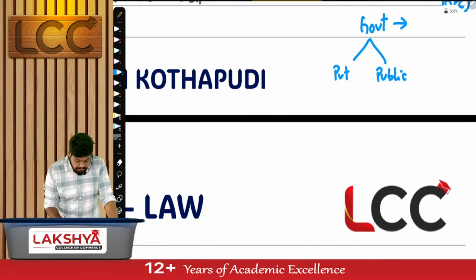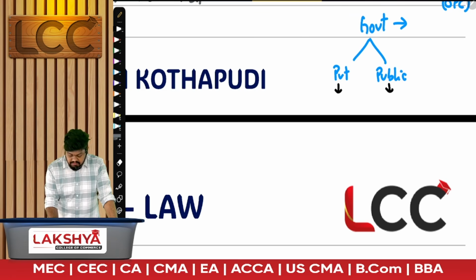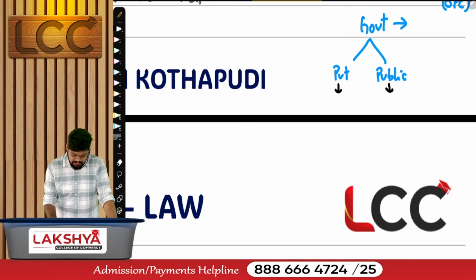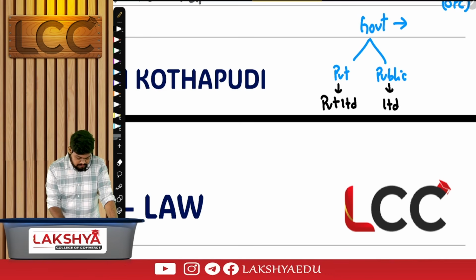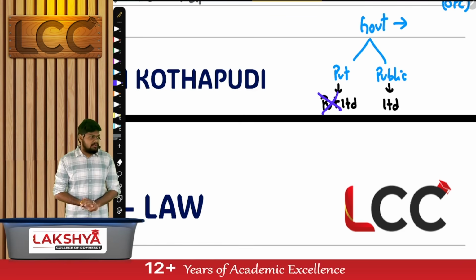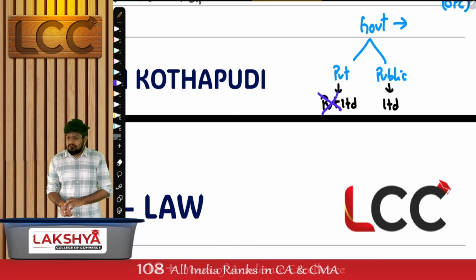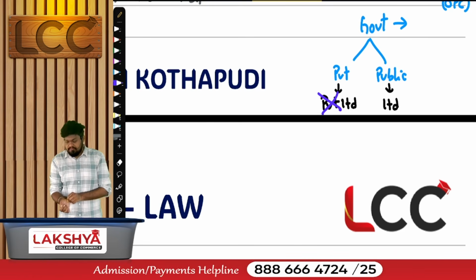If the government company is private, easier, give me the easier answer otherwise. If the government company is public, what will be the suffix? Limited. If the government company is private, then the suffix will be private limited. It will be still limited. It can be either private company or public company, but end of the day, they are working for whose benefit? Society's benefit. Government investing 51% shares.